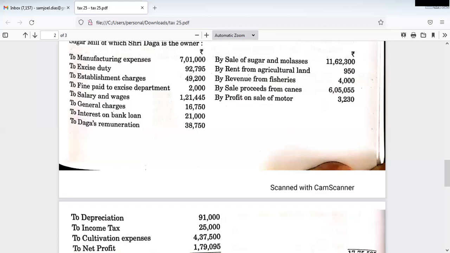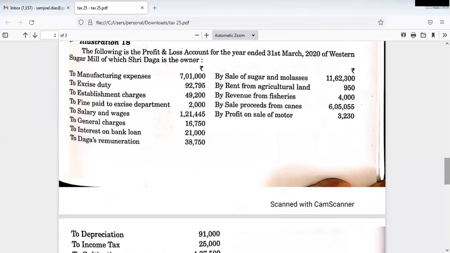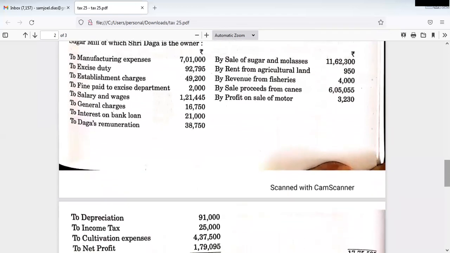So in order to do so, we have to identify the business expenditures and business incomes. Let us